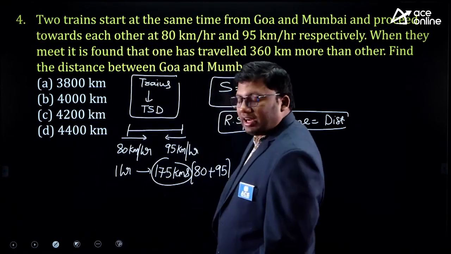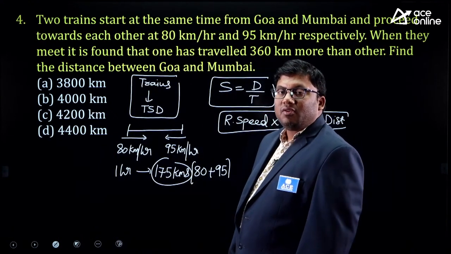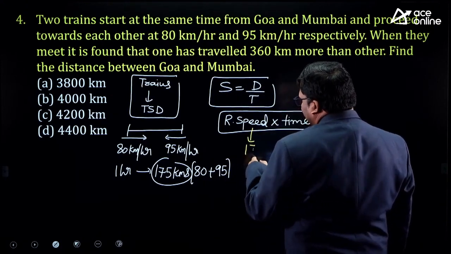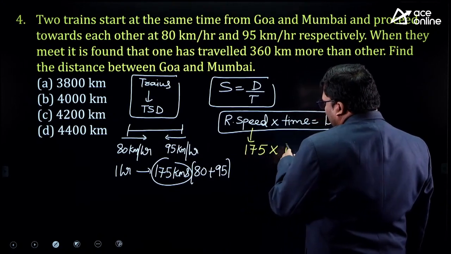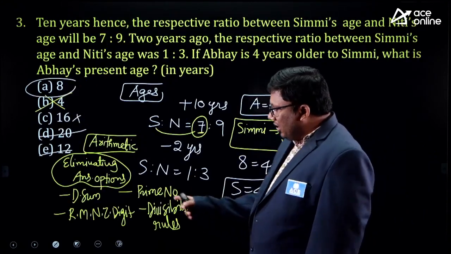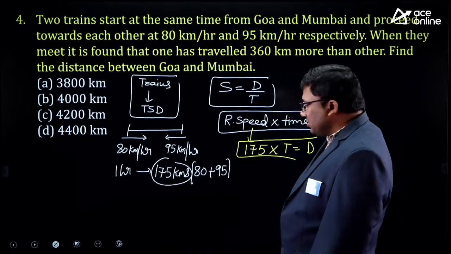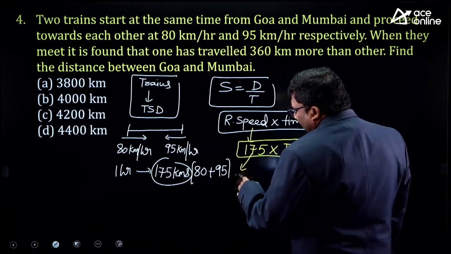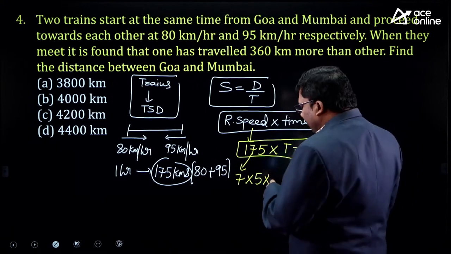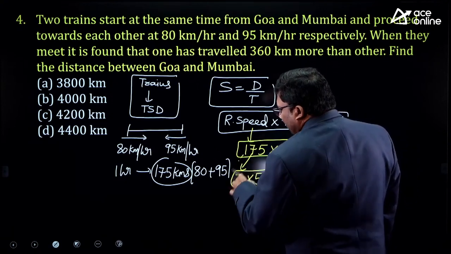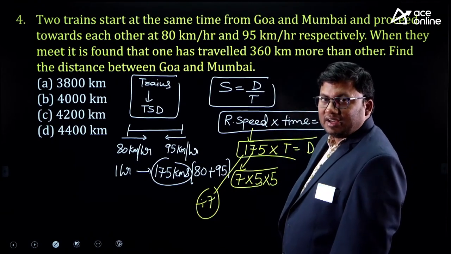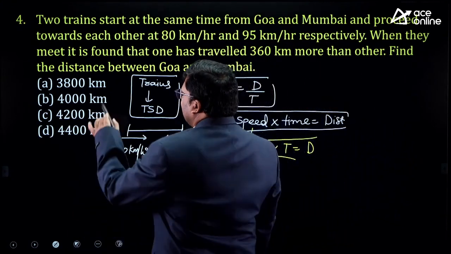Now see here, what is the relative speed we got after 1 hour? 175 kilometers. Relative speed we got as 80 plus 95. It is 175 into t is equivalent to d. Now that is what I said. A good number of arithmetic questions can be solved by using the prime number divisibility rule. The prime factors of 175 are 7 into 5 into 5. That means the answer should be divisible by 7.